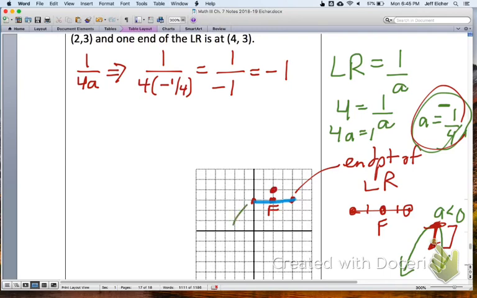So we would have a parabola that looks like this, opening down, where the vertex is this point, which looks like 2, 4. And it looks like our directrix then would be 1 unit on the other side of the vertex, so this line, 1, 2, 3, 4, 5. So y equals 5 is the directrix. And, oh, we just need the equation now.